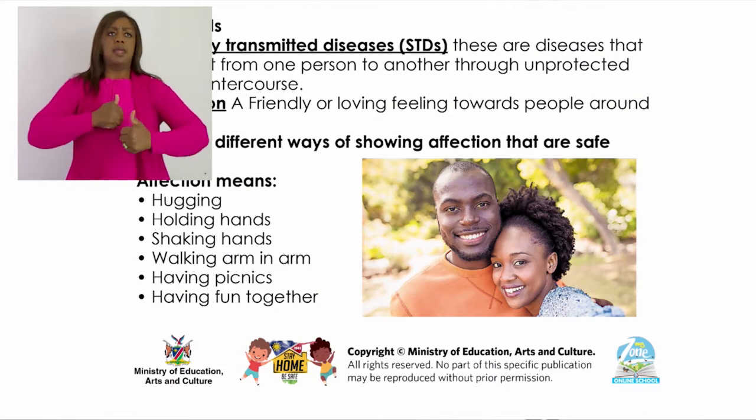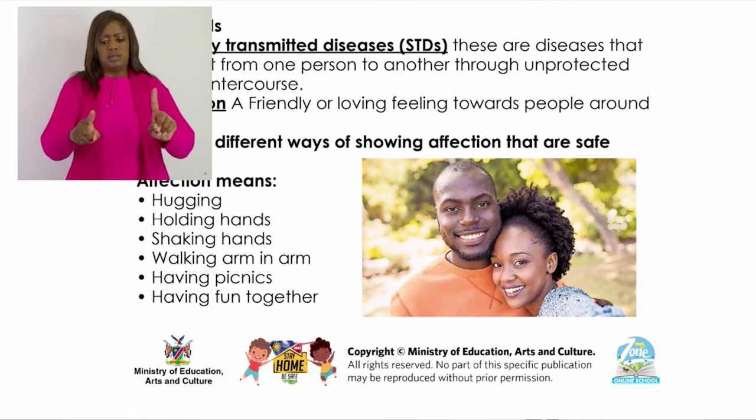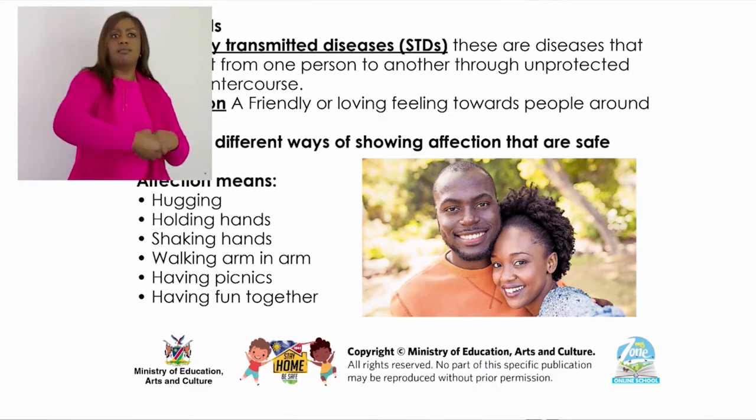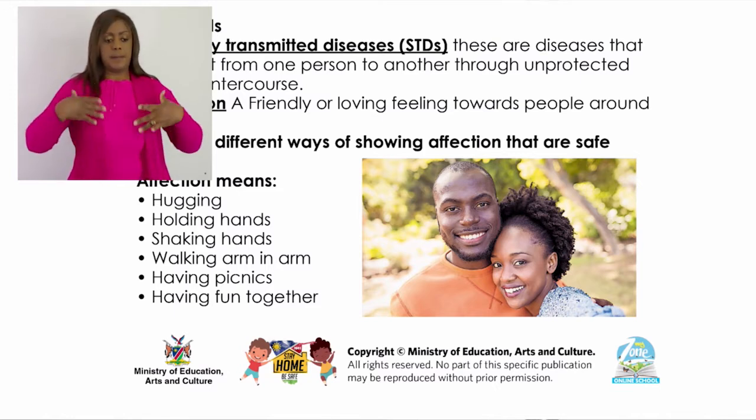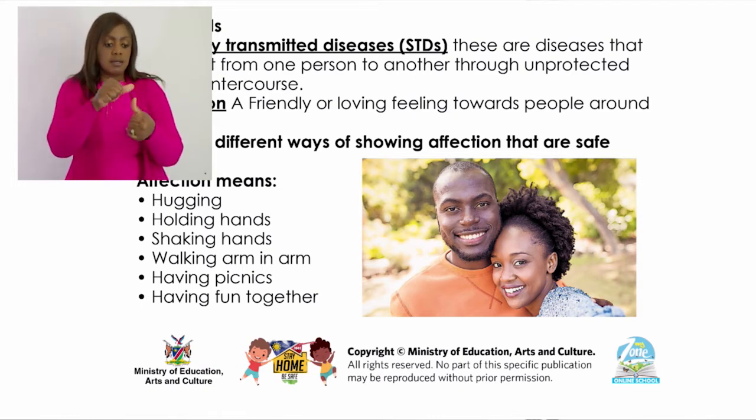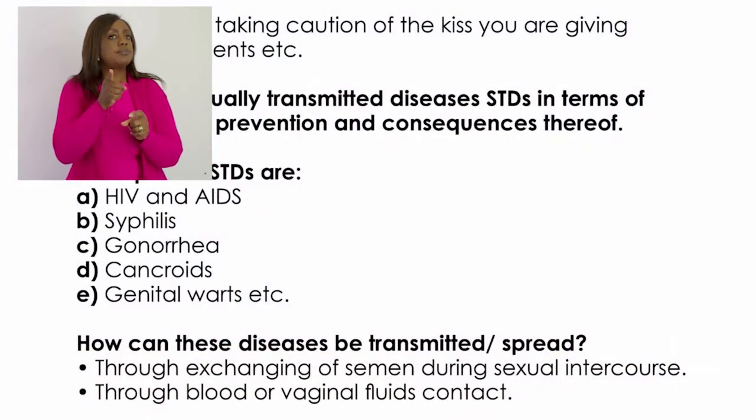The different ways of showing affection that are safe are as follows: hugging, holding hands, shaking hands, walking arm in arm, having picnics, having fun together, and kissing. But as you are kissing, you must take some caution, because if the person you are kissing has an open cut on his or her lips, and you also have an open cut on your lips, that might end up transmitting the virus.